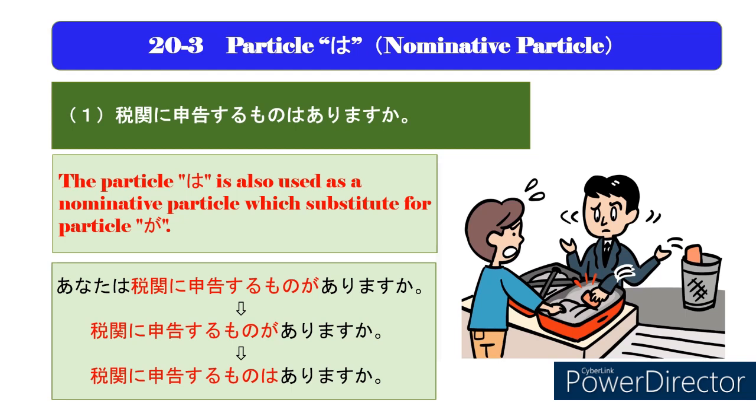Therefore, in addition to the title particle studied above, the particle wa can sometimes be used as a nominative particle in place of the particle ga.